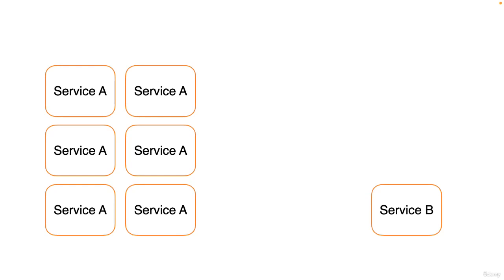Or if an auction was having thousands of bids at the same time, then perhaps we'd want to scale that one individually so that it can cope with its load, without necessarily needing to scale the other services. And that's one of the downsides to a monolithic approach: you do not have that flexibility. You can only scale horizontally, which means you make copies of the entire application and run them on different servers, or you scale vertically, which means you make your server much, much bigger, which isn't really practical.